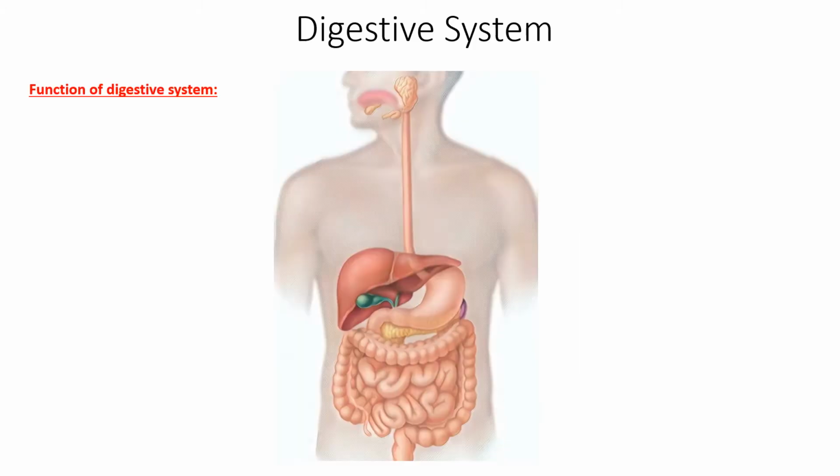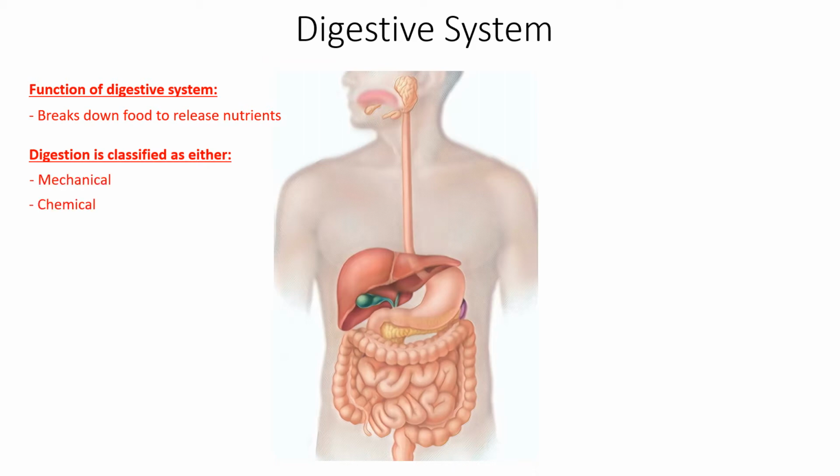The function of the digestive system is to break down food that you consume to release nutrients, which then can be absorbed into your bloodstream to be transported to cells in your body. Digestion of the food can be classified as either mechanical or chemical. Mechanical digestion involves physically breaking the food into smaller pieces.